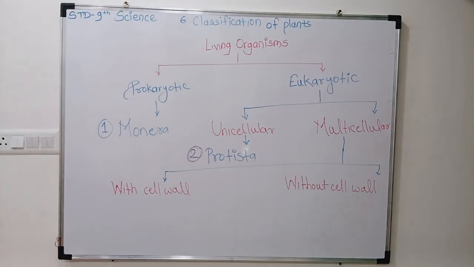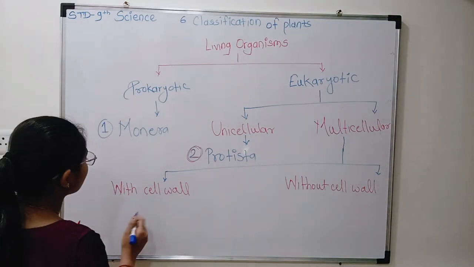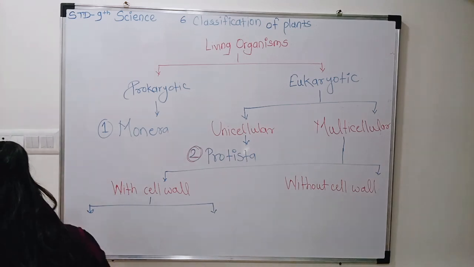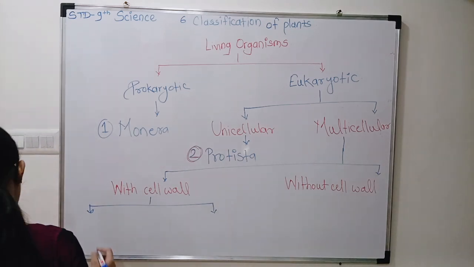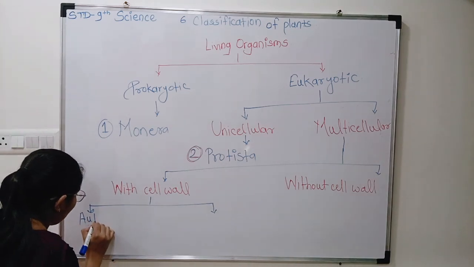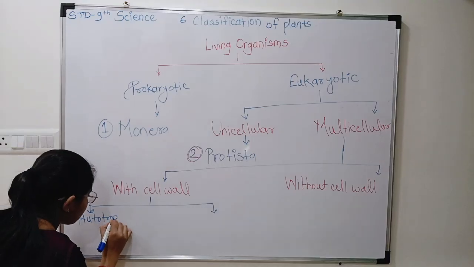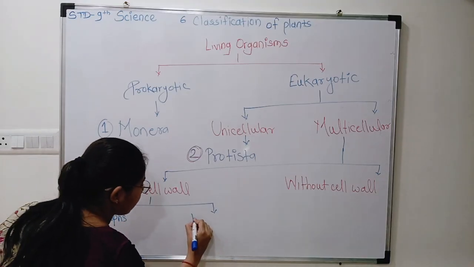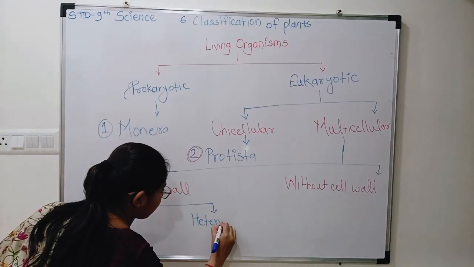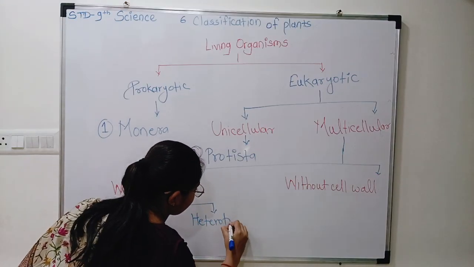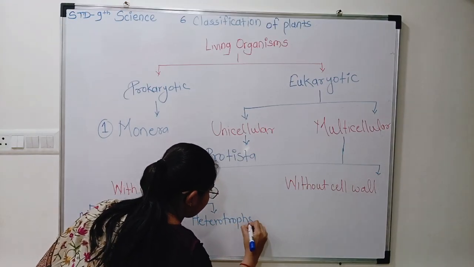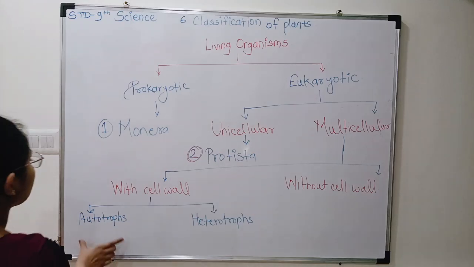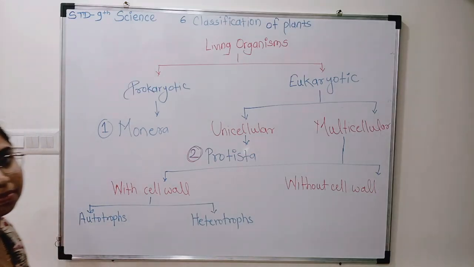Now, with cell wall is also divided into two categories. Autotrophs and heterotrophs. Which one? Autotrophs. Heterotrophs. Now what is meant by autotrophs and heterotrophs?